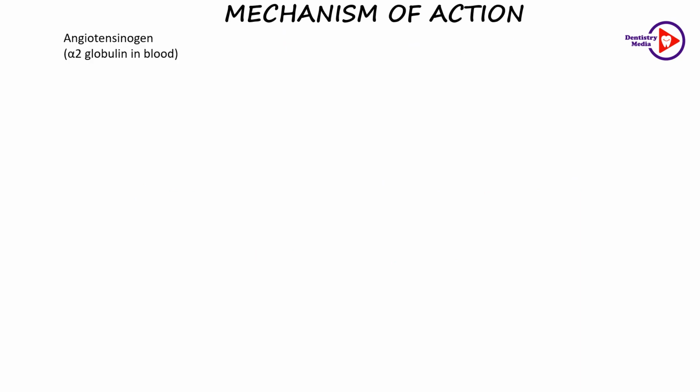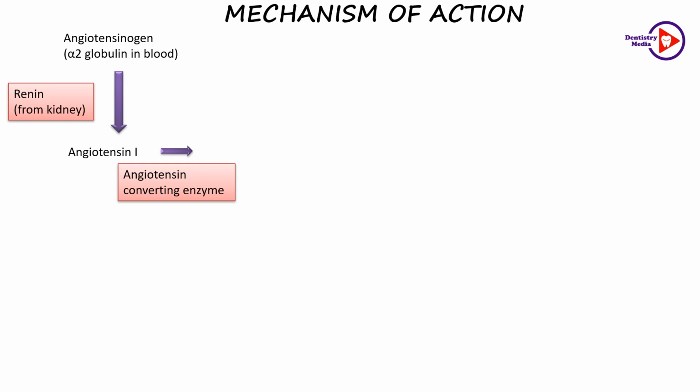The angiotensinogen is a precursor which is present in the blood which is acted upon by renin to form angiotensin 1, which is further converted by the angiotensin converting enzyme to angiotensin 2. It is a potent compound and it has a plasma half-life of only 1 minute.